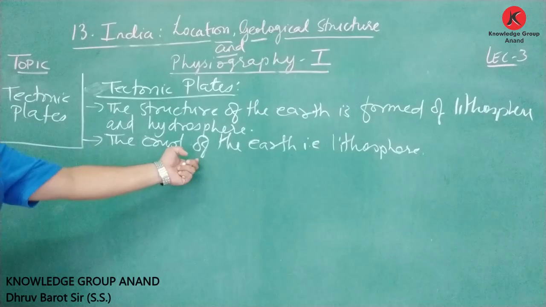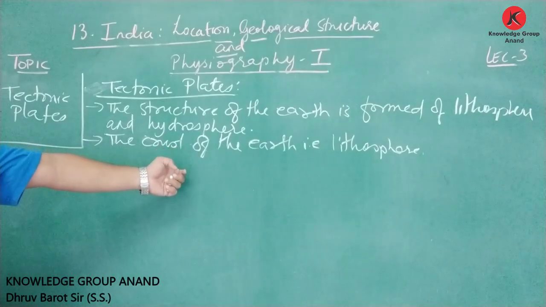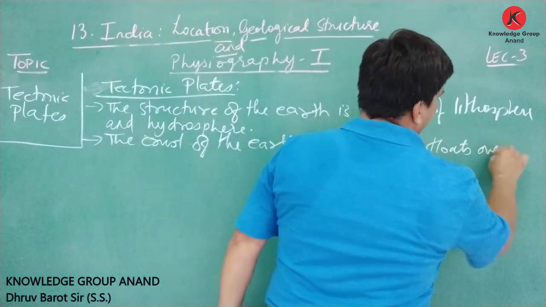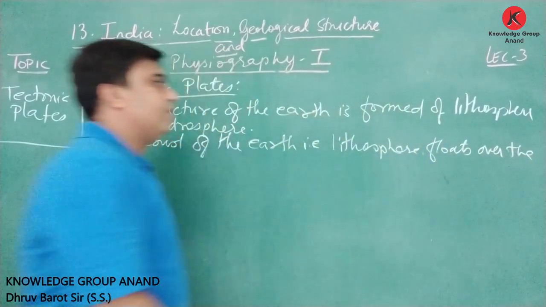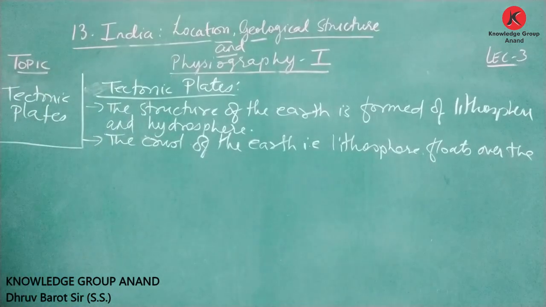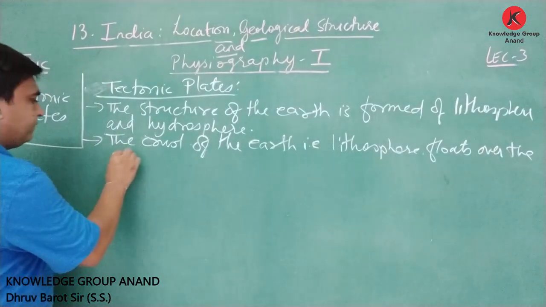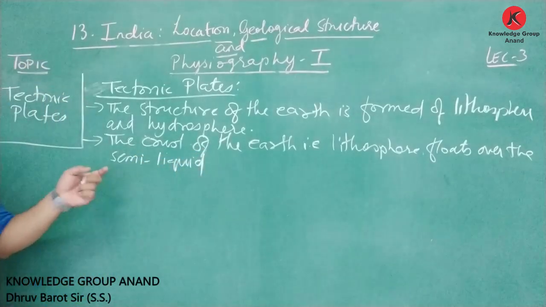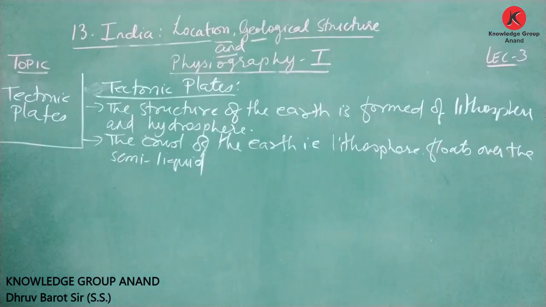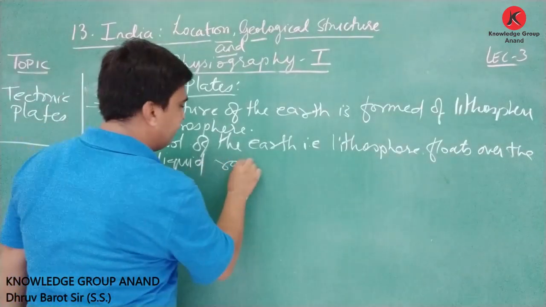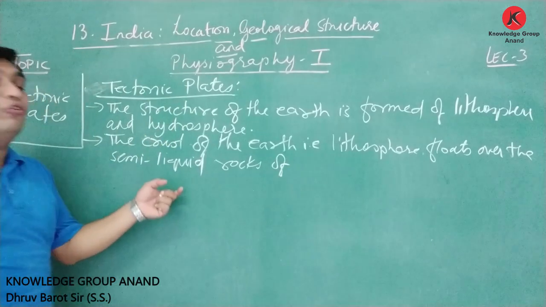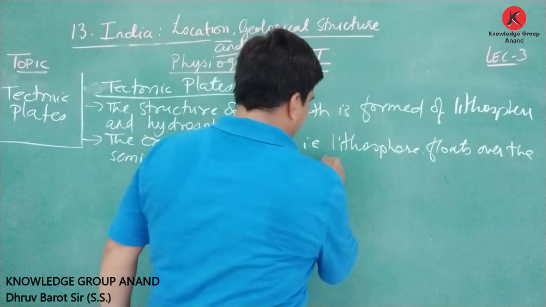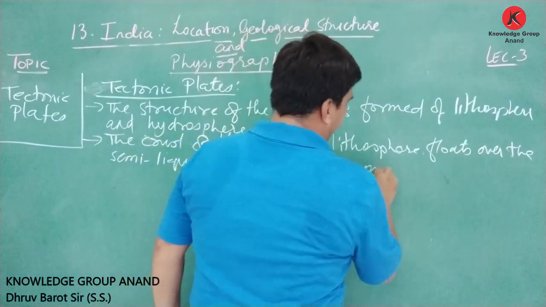If we talk about the crust of the earth, that is lithosphere, it floats over the semi-liquid rock of asthenosphere.